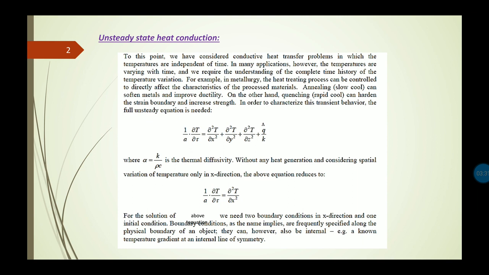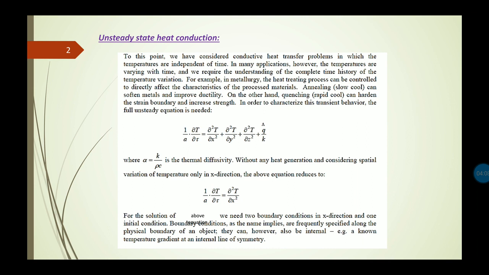In case of a non-periodic transient state, the temperature at any point within the system varies non-linearly with time, like the heating of an ingot in a furnace or cooling of bars or blanks in steel works, etc. So these are examples of non-periodic variation.